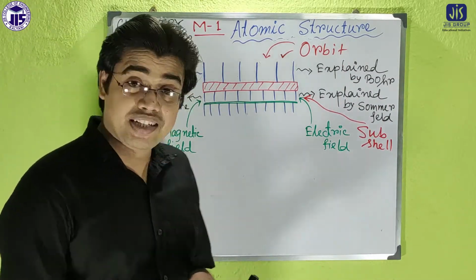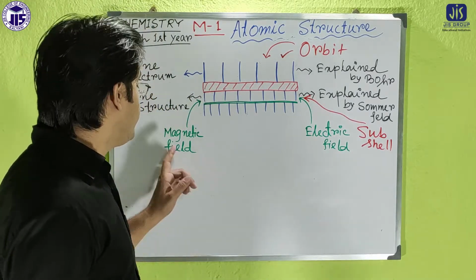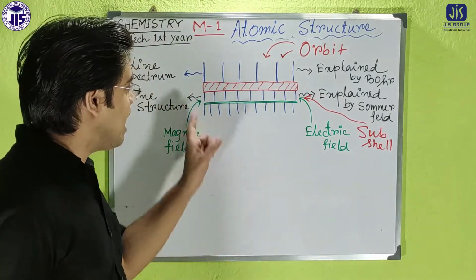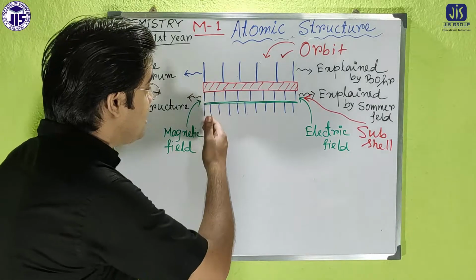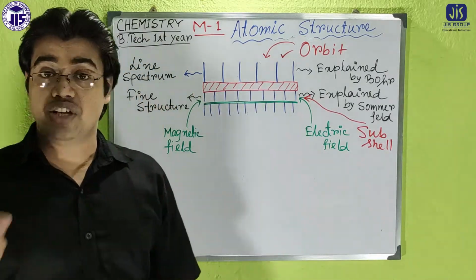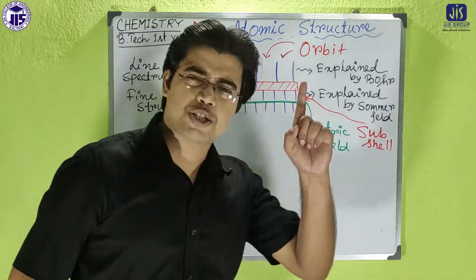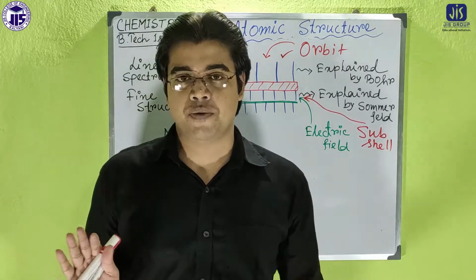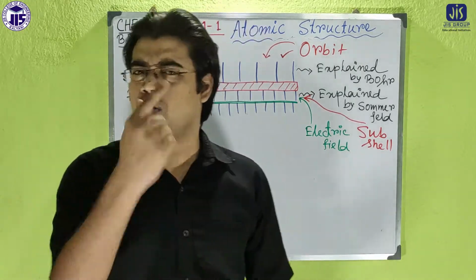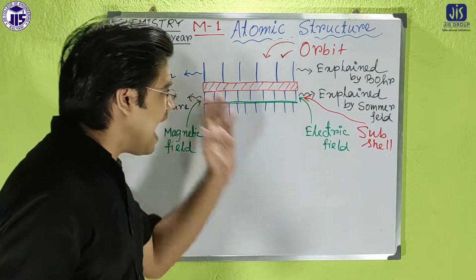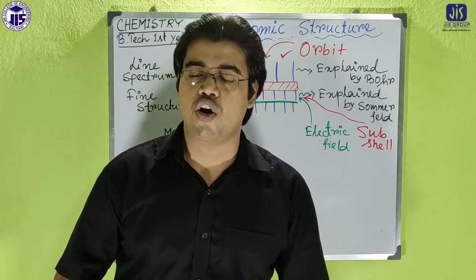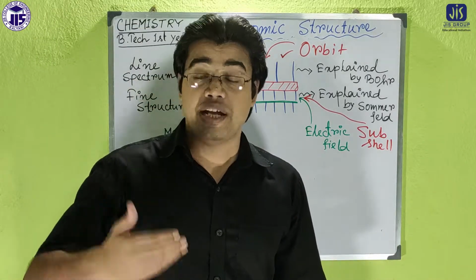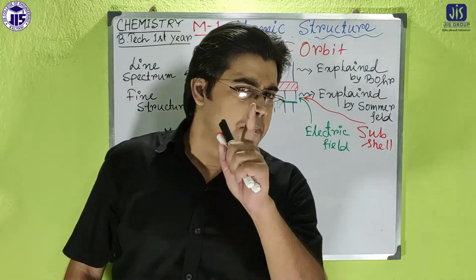But then what happened? In the presence of a magnetic field or an electric field, the lines of the fine structure were again split into finer lines. But that was not explained by Sommerfeld. Up to that point we have discussed. Now we will move to the next topic: the limitation of the Sommerfeld model, or why that kind of further splitting happened in the presence of an electric field and a magnetic field.